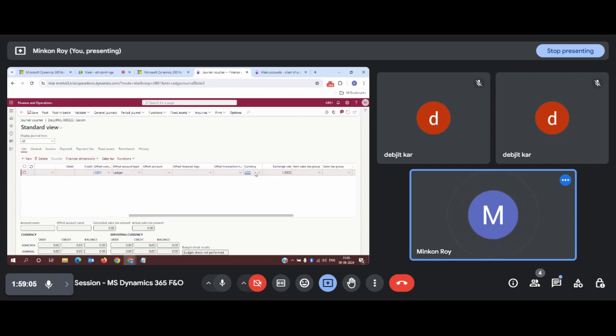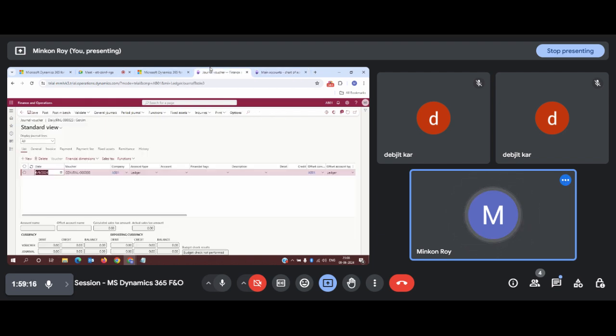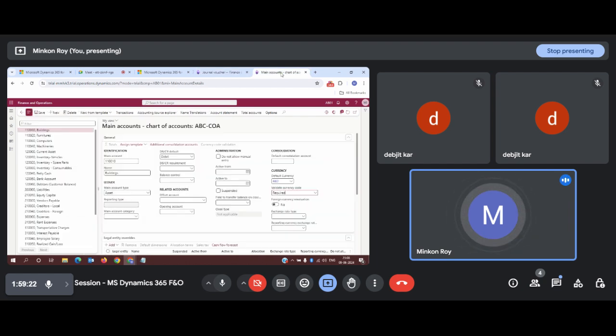Hopefully, no. There might be some problem with this configuration. We'll see that later. But in some cases, this AED will appear in the journal line once you select and configure this particular currency option.